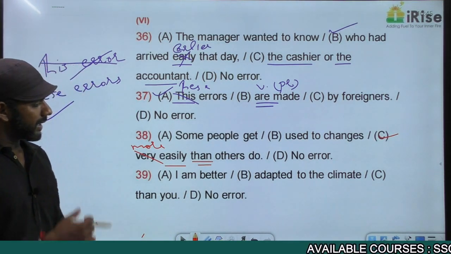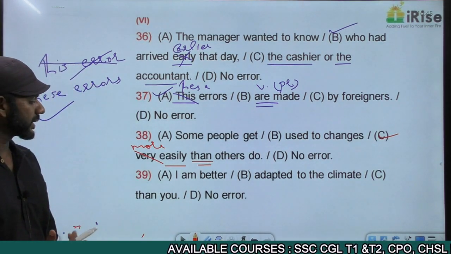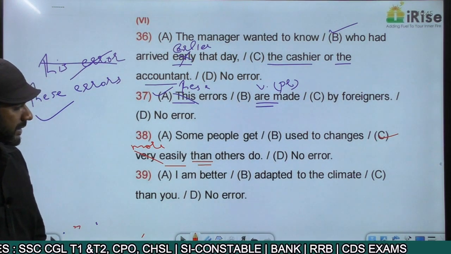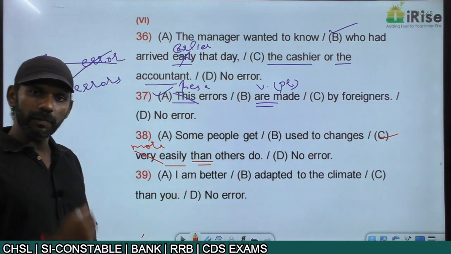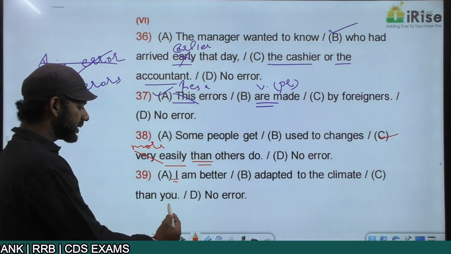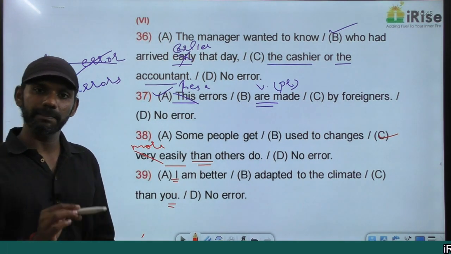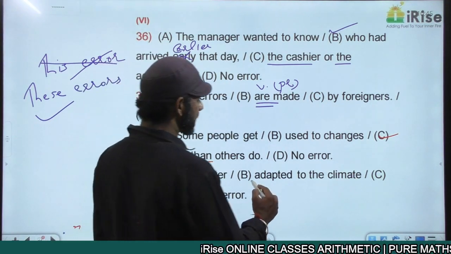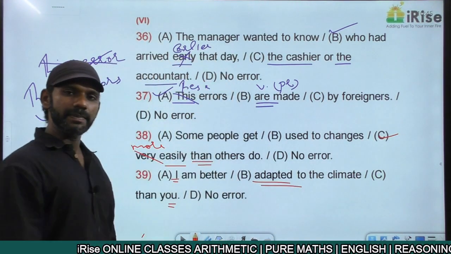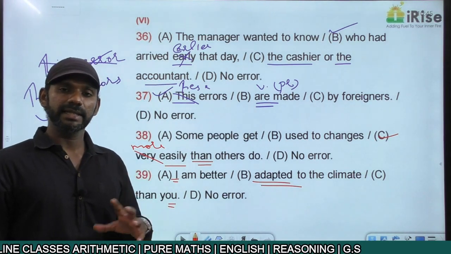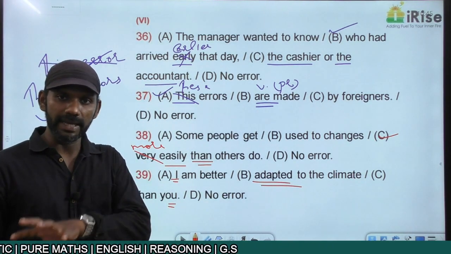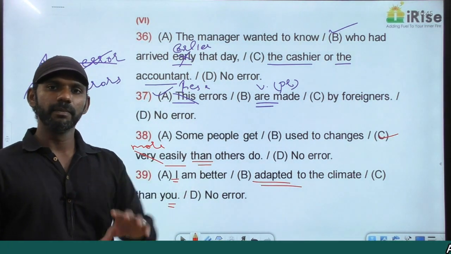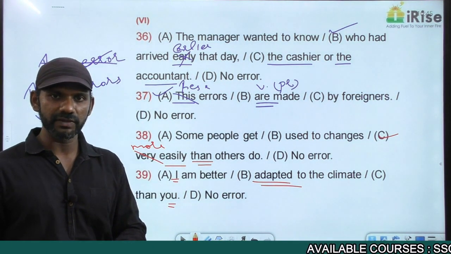Come to next one. I am better adapted to the climate than you. Two persons are talked about here. One is I, the other one is you. So we have to go for a comparative degree adjective, undoubtedly. The adjective in the statement is adapted. Adapted is a positive degree adjective. The comparative degree of adapted is more adapted. We cannot add ER to adapted. So we have to add more to it. So more adapted becomes a comparative degree adjective.